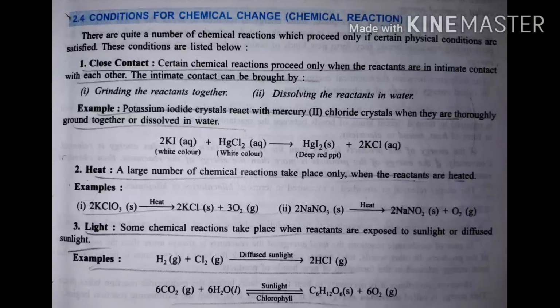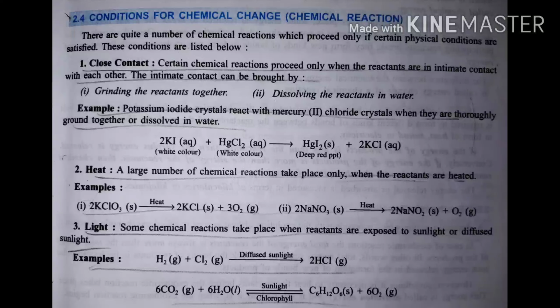First is close contact. Many reactions are initiated by close contact, means you have to keep the reactants closer to each other, and this can be achieved by grinding the reactants together or mixing them thoroughly, or dilution of the reactant into water, means you can add the reactant into water and then mix them together. So they have also shown an example.